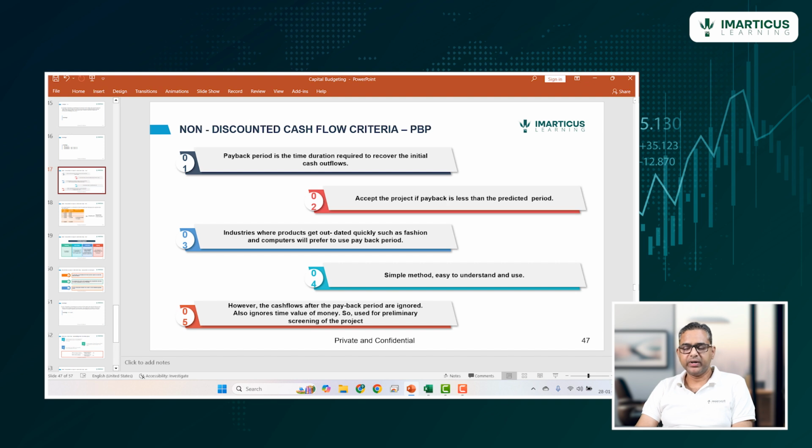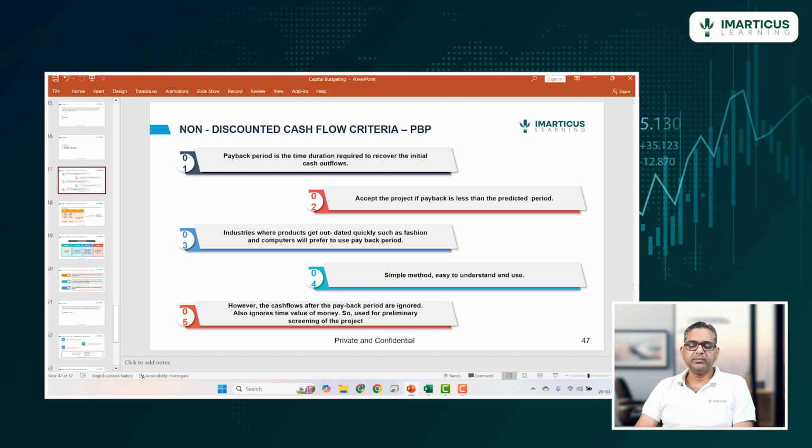It is a simple method, easy to understand and use. However, the cash flows after the payback period are ignored. That means if payback is happening in 3 years, all the cash flows after the third year, fourth year, fifth year, sixth year, all those cash flows are ignored, and it also ignores the time value of money. So it is used only for preliminary screening of the project.